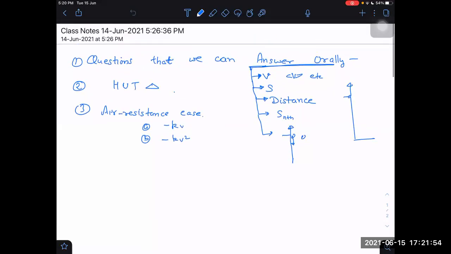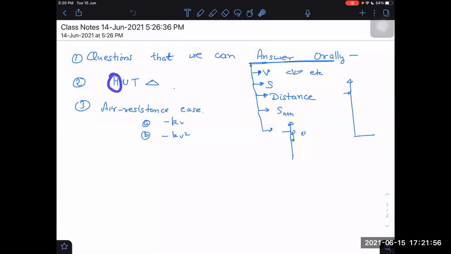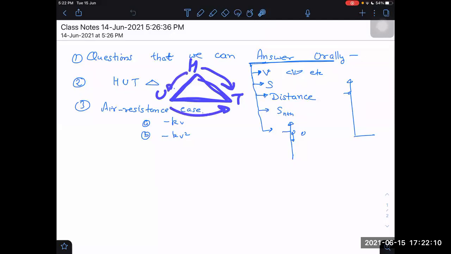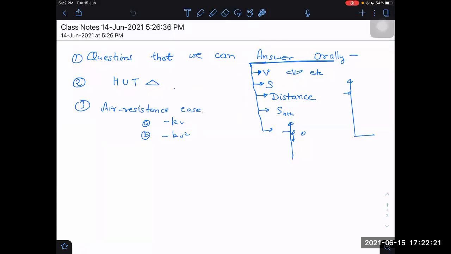Sir, what is HUD, sir? This is nothing, just the relation between maximum height attained, time of flight, and initial velocity. I prefer to call it HUD. I will be giving it a triangle, the HUD triangle. There will be a relation between H and T, H and U, and U and T. If any one thing is found, we can get the other two. If I find time of flight, I can find the height and initial velocity. Any one thing is enough to get the other two. We'll see this also.